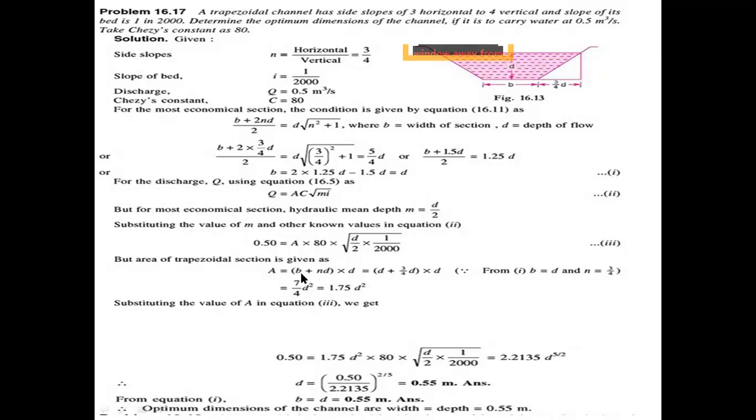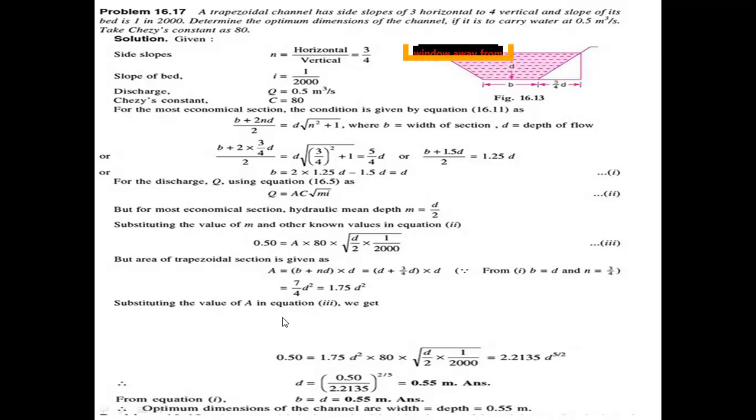So A equals (d plus 3d by 2) into d, which is 7 by 4 d into d, so 7 by 4 d square. The area of the trapezoidal section is A equals 1.75 d square.